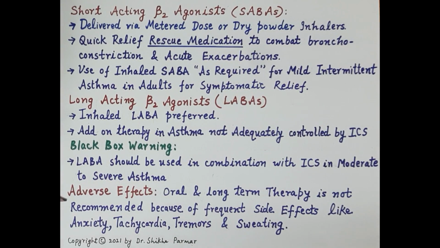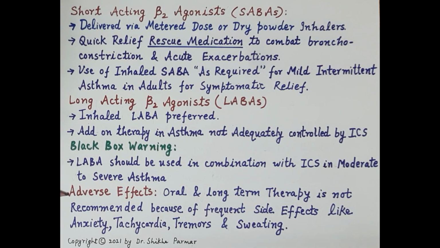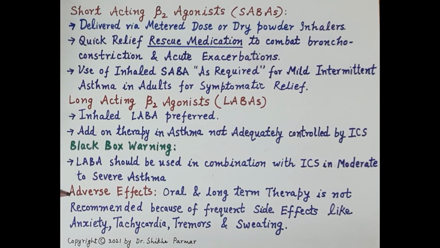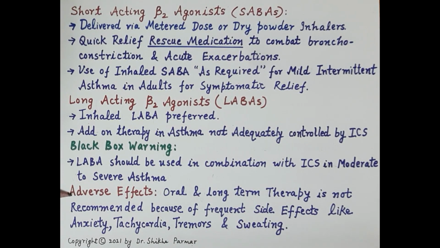Now, talking about the adverse effects of beta-2 agonists. Regular long-term use of beta-2 agonists, either inhaled or oral therapy, down-regulates bronchial beta-2 receptors. Thus, those patients who require regular medication should not be treated with beta-2 agonists alone. Moreover, due to safety issues, oral and long-term therapy with beta-2 agonists is not recommended because of the frequent side effects like anxiety, tachycardia, tremors, and sweating.